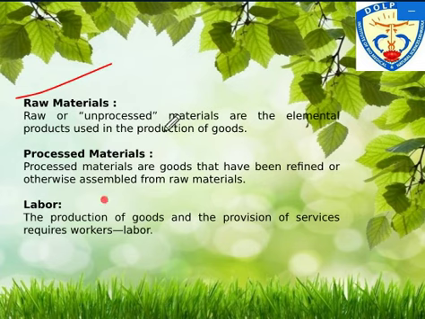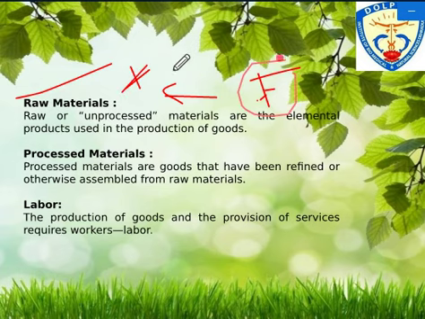Let me repeat the same example: as per the demand for furniture, the demand for timber is there. Timber is the raw material for furniture, right?